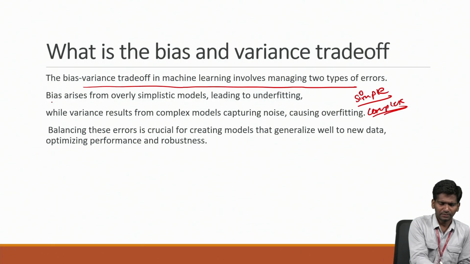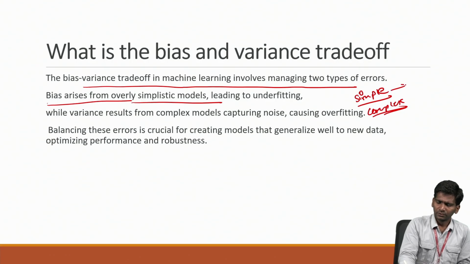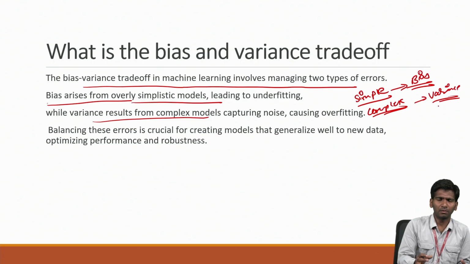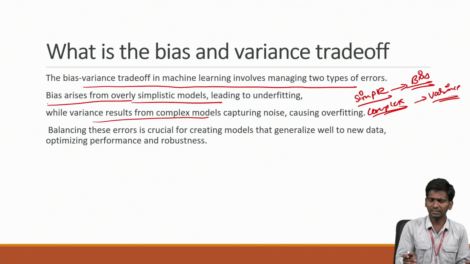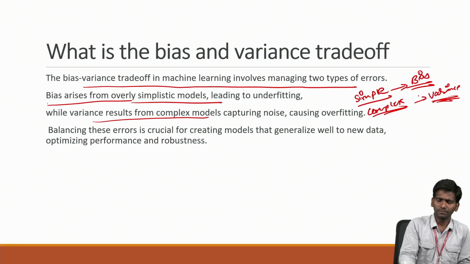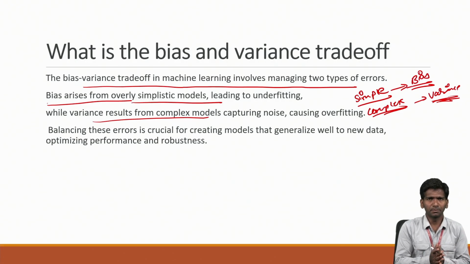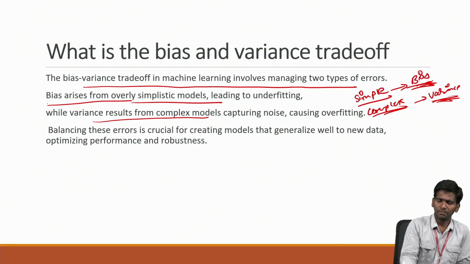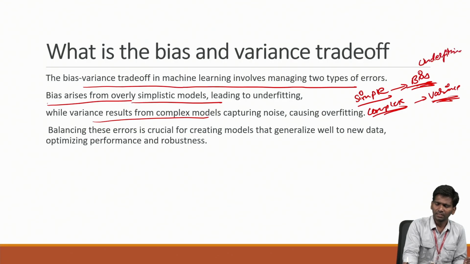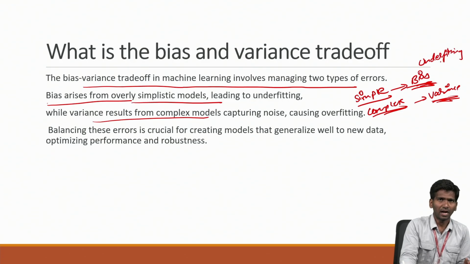So what is bias? Bias arises from simplistic models, if the model is very simple. Variance results from complex models. If the model is very big, then a variance problem will occur. If the model is too simple, then a bias problem will be there. This is nothing but underfitting. High bias means underfitting, and the case is that the model is very simple.